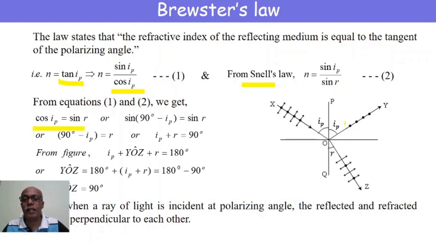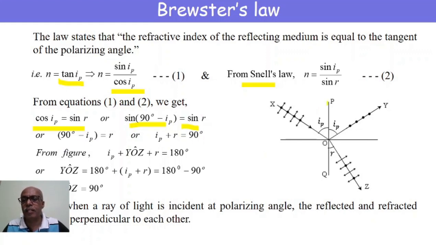Cos IP can be rewritten as sin of 90 minus IP. That is equal to sin r. Again, sin gets cancelled. Therefore, 90 minus IP equals r, or IP plus r is equal to 90 degrees.